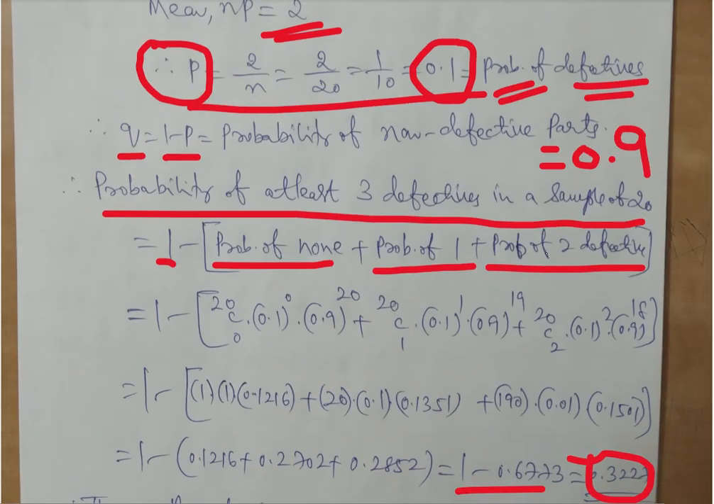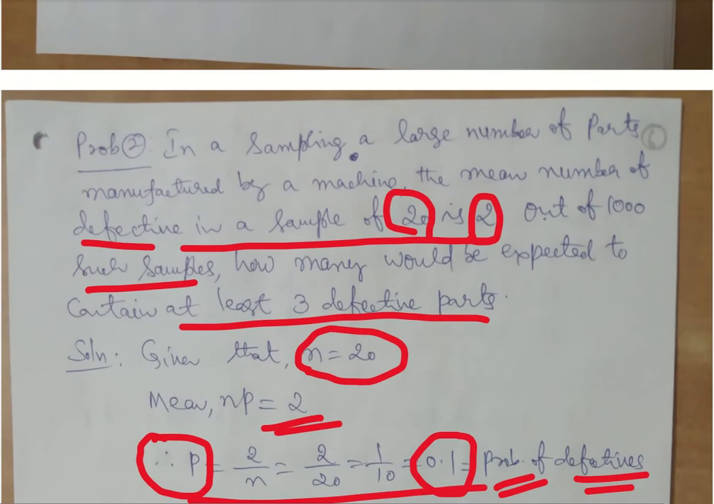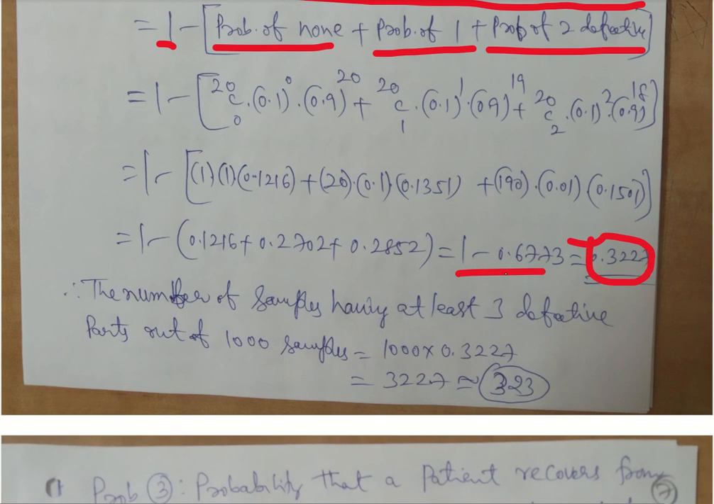But our question is not ending there. What are they asking? There are 1000 such samples. That means we have taken a set of sample 20. Now 20 sample size we have 1000. That means total we have 20,000 items being checked. So each 1000 sample size, which is 20 each, how many will be there? So now we have to multiply that. This probability what you have calculated is only for one sample. So for 1000 samples, multiply by 0.3227, that is equal to 323. So that is the final value.